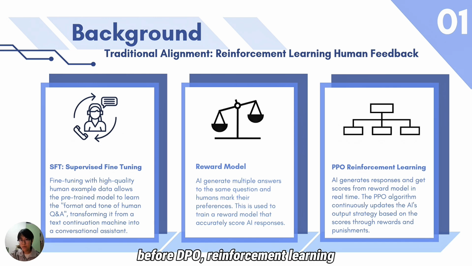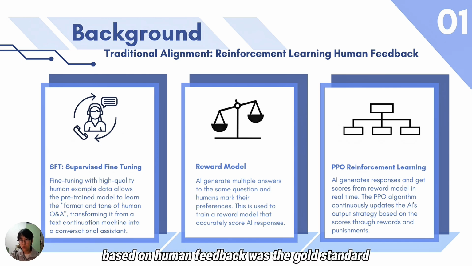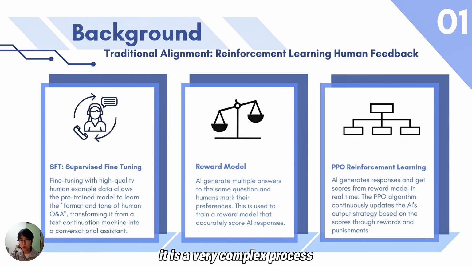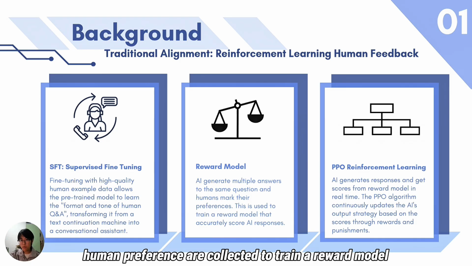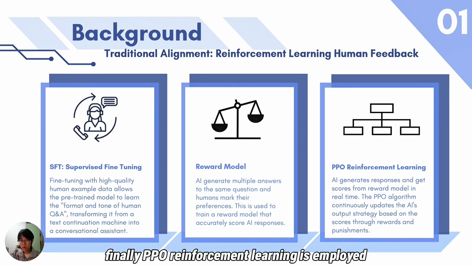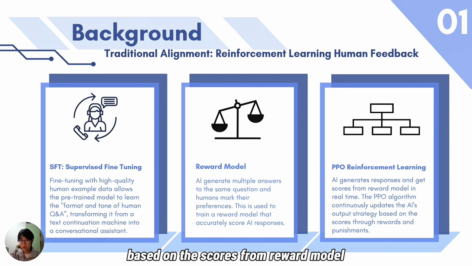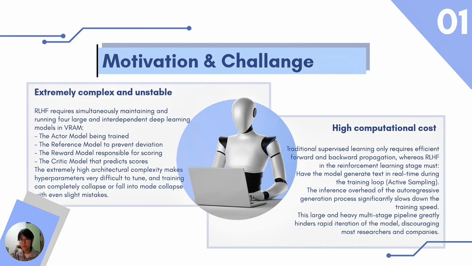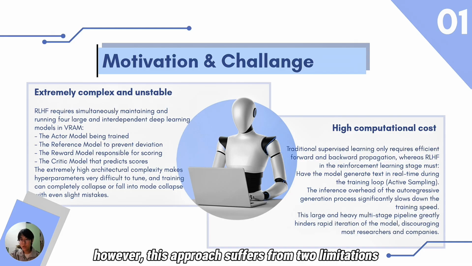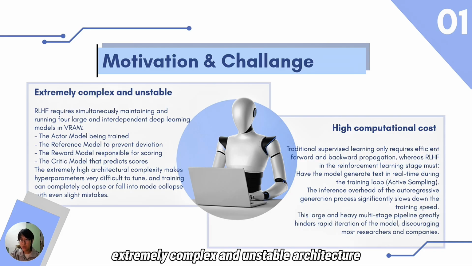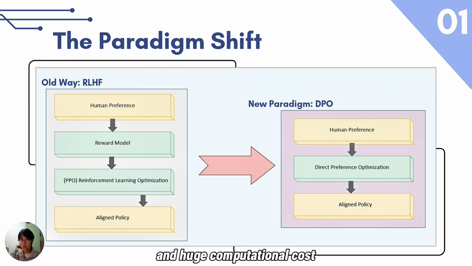Before DPO, reinforcement learning based on human feedback was the gold standard. It is a very complex process. First, supervised fine-tuning teaches the model conversational formats. Then, human preferences are collected to train a reward model. Finally, PPO reinforcement learning is employed, allowing the model to refine its response strategies based on the scores from the reward model. However, this approach suffers from two limitations: extremely complex and unstable architecture and huge computational cost.